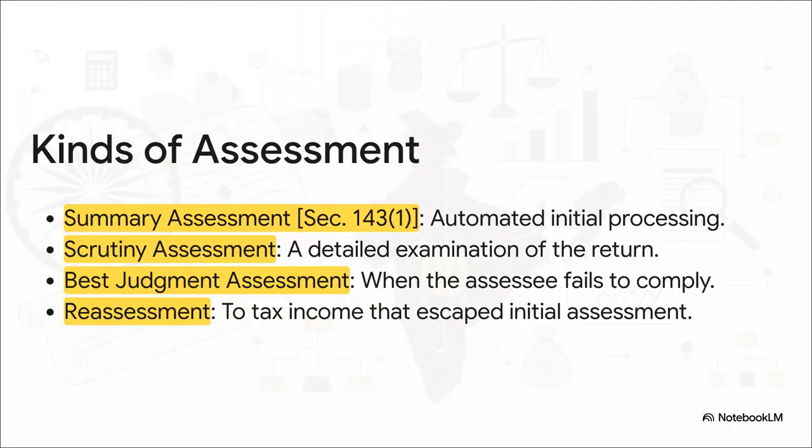So you've calculated your total income, and you've filed your return. You think you're done, right? Not necessarily. The tax department can then come in and do different kinds of assessments. Most of the time, it's just a summary assessment under Section 143(1), which is basically a computer checking for obvious mistakes. But you might get picked for a scrutiny assessment, which is a full-blown, detailed examination. If you haven't cooperated, they can do a best judgment assessment where the officer decides, and if they later find out some income was missed, they can open up a reassessment. So filing is just the beginning of the story.